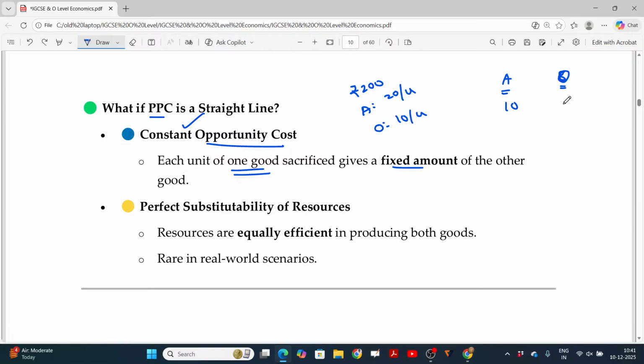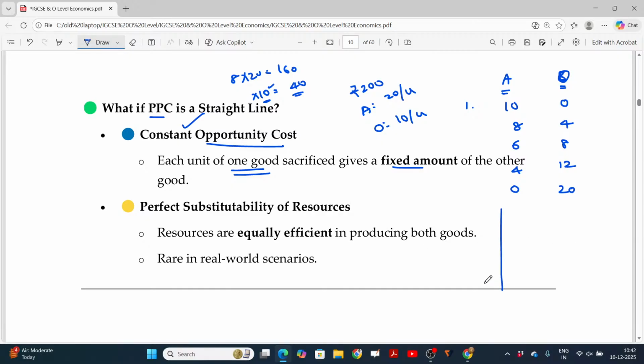You can do it this way: 0 and 20. This is one choice, and this is the last choice. Or a combination: you can reduce apples by 2 units and instead increase the oranges. So 8 into 20, that is 160, is for apples. Another 40 rupees you can use for orange purchase. Every orange costs 10 rupees, so for 40 you can purchase 4 oranges. Or 6, 8, or this may be 4 and this may be 12. Like this you can change.